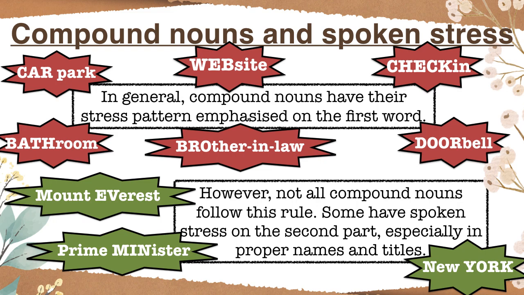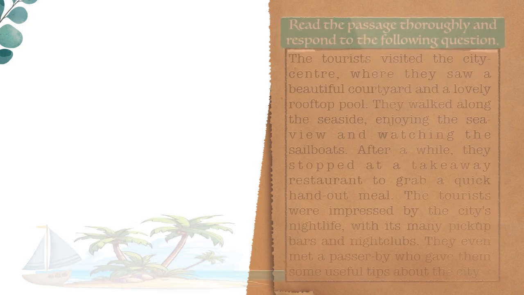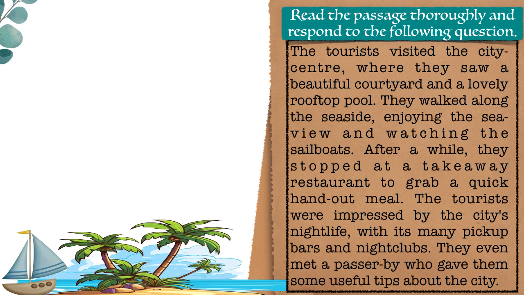Practice time. Let's do some exercises to strengthen our understanding. Read the passage thoroughly and respond to the following question. The tourists visited the city center where they saw a beautiful courtyard and a lovely rooftop pool. They walked along the seaside, enjoying the sea view and watching the sailboats. After a while, they stopped at a takeaway restaurant to grab a quick handout meal. The tourists were impressed by the city's nightlife with its many pickup bars and nightclubs. They even met a passerby who gave them some useful tips about the city.